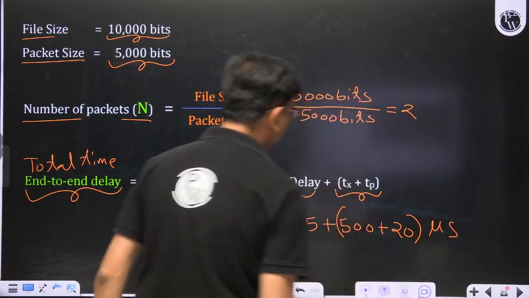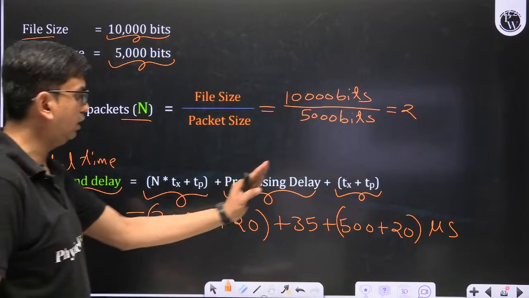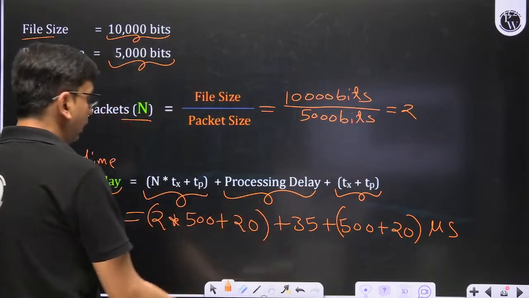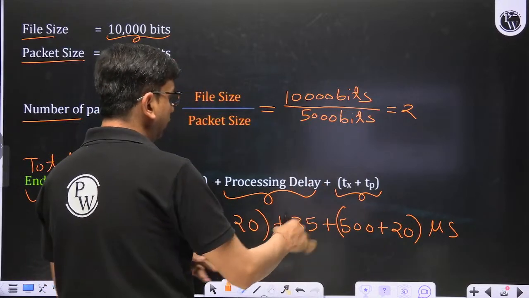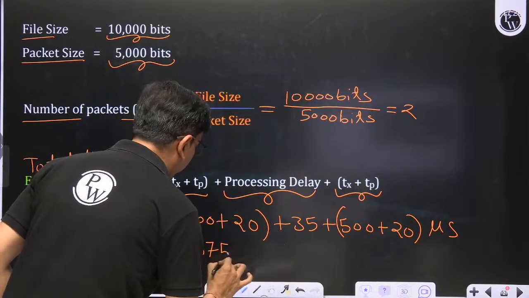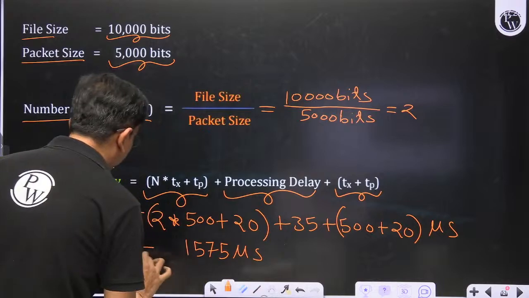Everything is in microsecond. If we add 500 into 3, 1500 plus 20 plus 20, 40 plus 35, we get 1575 microsecond. This is the answer of this question.